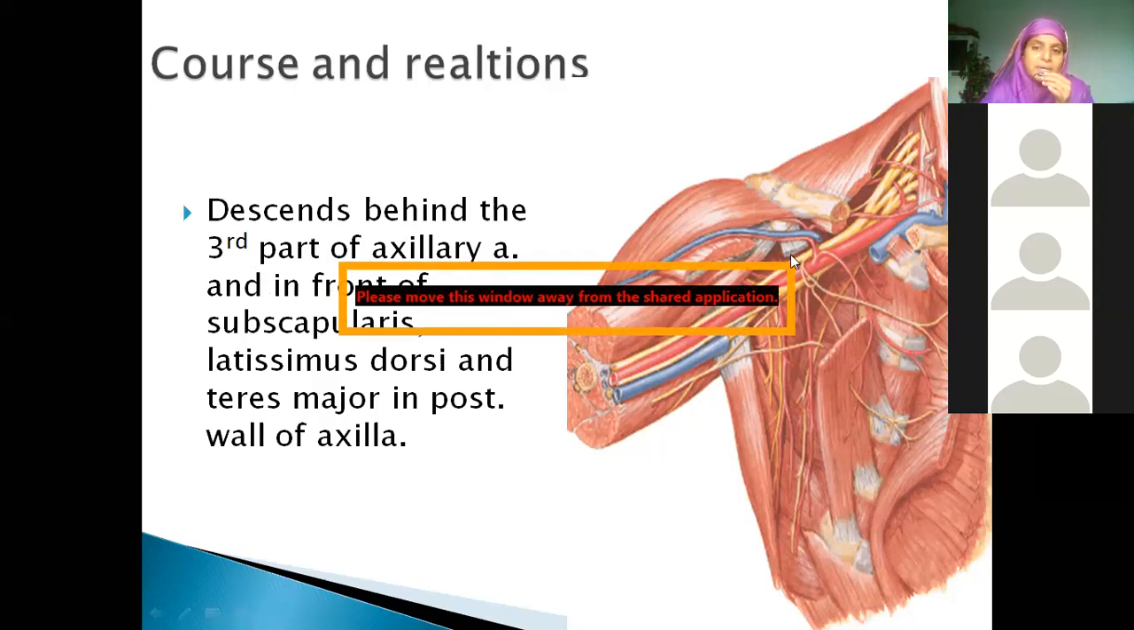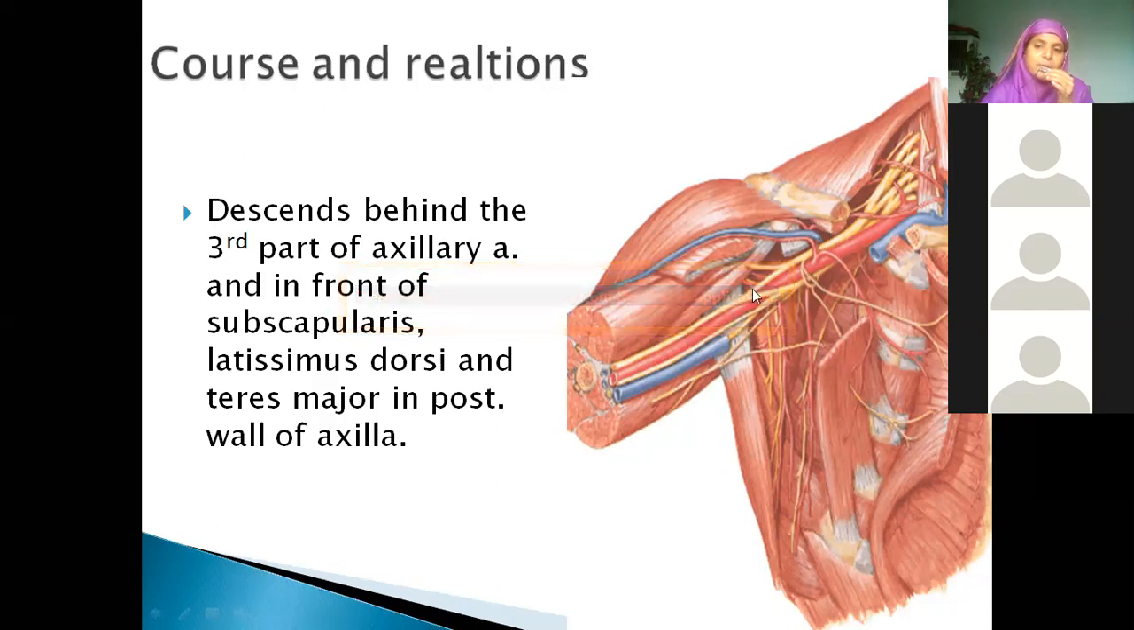Which muscle divides the course of axillary artery into three parts? Pectoralis minor. So whatever is below it, that is the third part of the axillary artery. If you lift this, you will see the radial nerve.